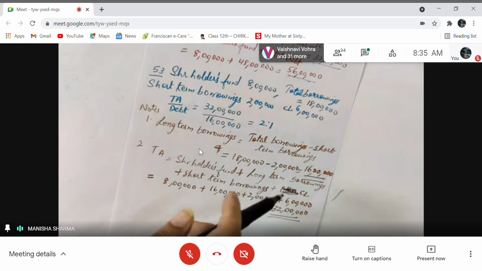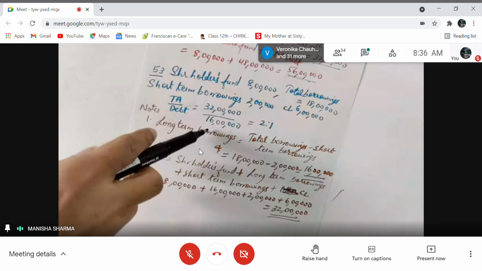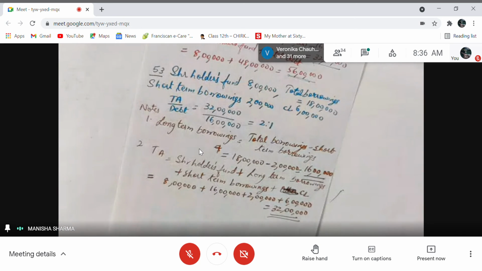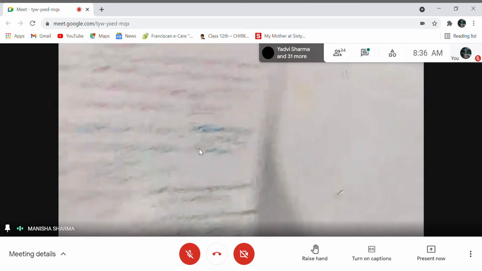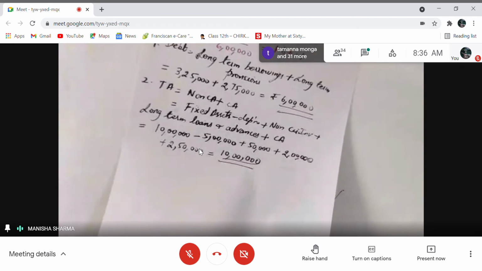So you divide total assets, 32 lakhs, which is equal to total liabilities, by debt. Debt we calculated as 16 lakhs. So we get the answer 2 is to 1, right? I think so. We have only one question left in the solved, which we can discuss also. We have time.